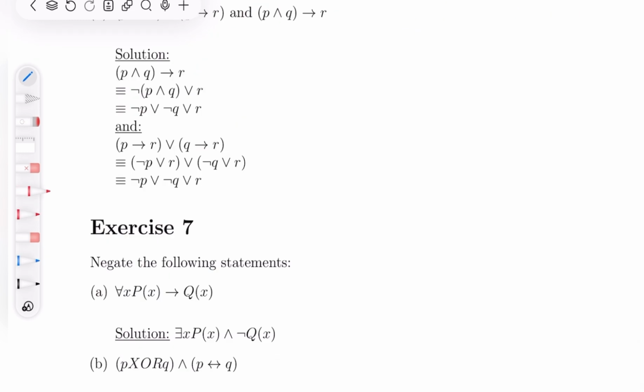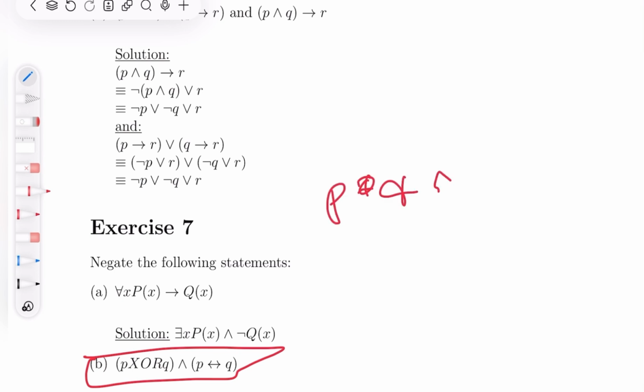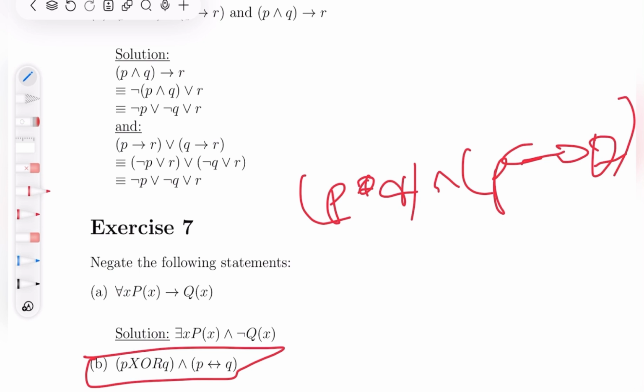Now the second one is really interesting, and here is where the things that I said about biconditional and XOR come to play. So let's look at this: P XOR Q and P if and only if Q. I said before that these two are complete opposites.